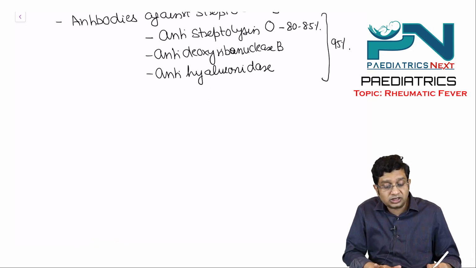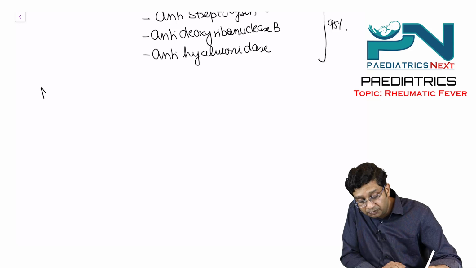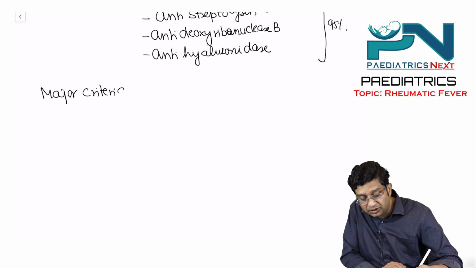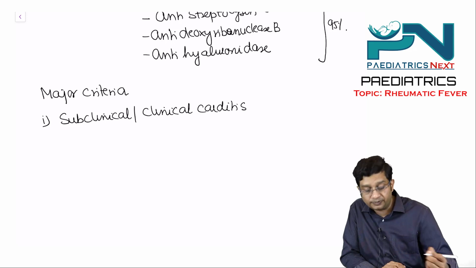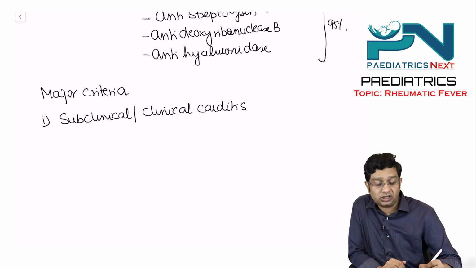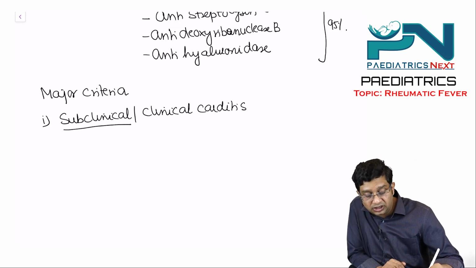Right. Now we discuss certain points regarding the major criteria. First is subclinical or clinical carditis. What we mean here is that subclinical is valvulitis without murmur.